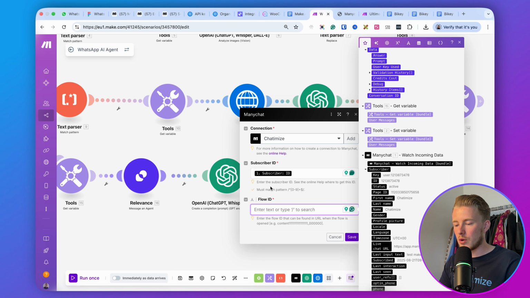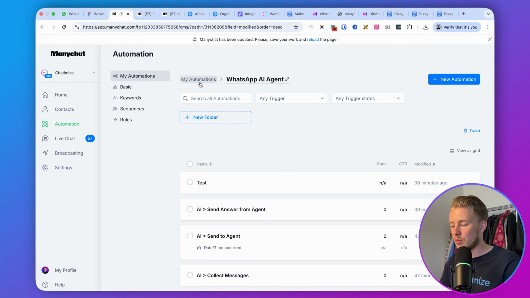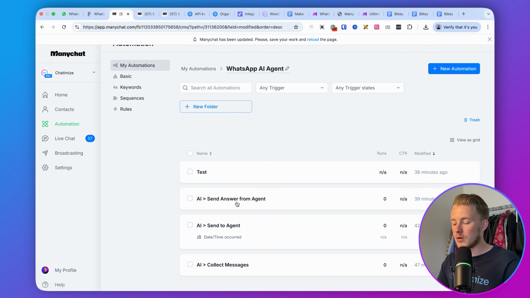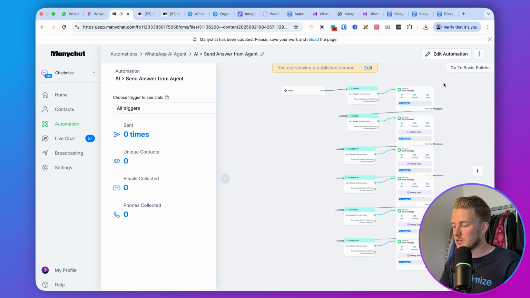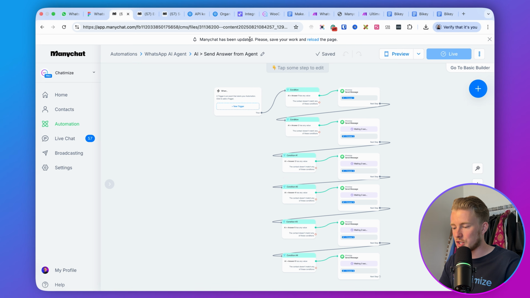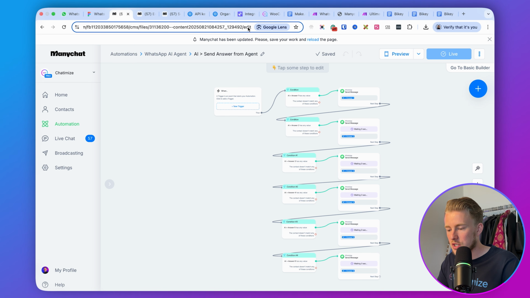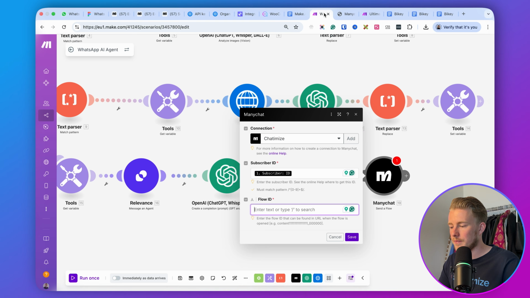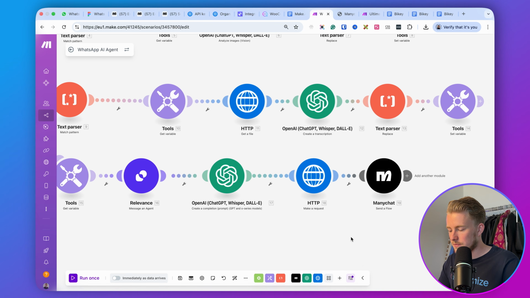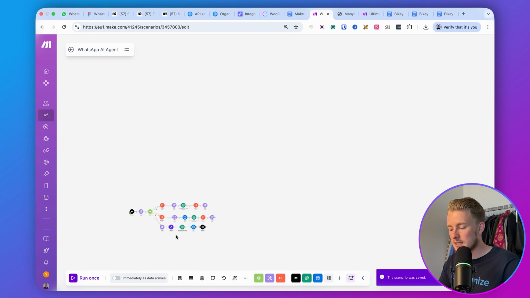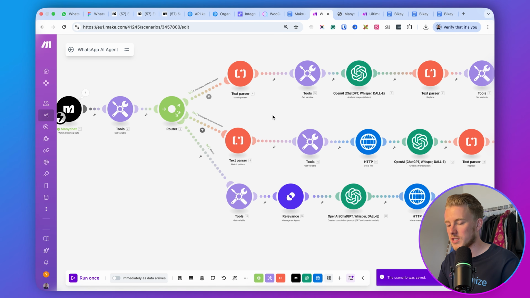So in order to get the flow ID of the right automation, we go back to Manychat. And then here we want to send the answer from the AI agent. We can click on edit automation. And then here in the URL bar, you have content and then a lot of numbers, right? You basically need to copy this part of the URL. And that is the flow ID, right? So we add it over here. And then we save it. And that is it. That is the entire integration for our WhatsApp AI agent.